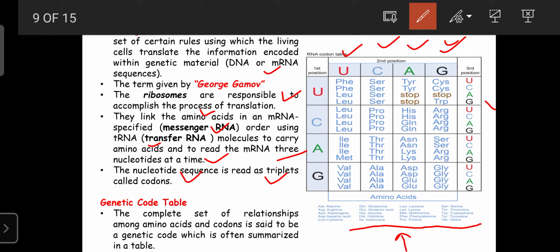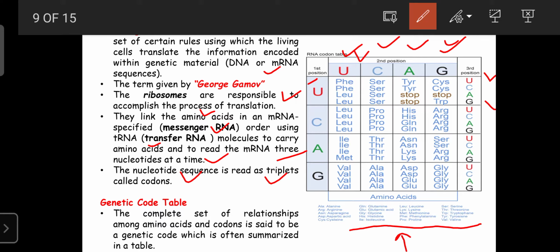If the codon read is U and U, then only the phenylalanine can be attached. It allows only the tRNA containing phenylalanine, so only phenylalanine is attached at the A site for the formation of the protein.